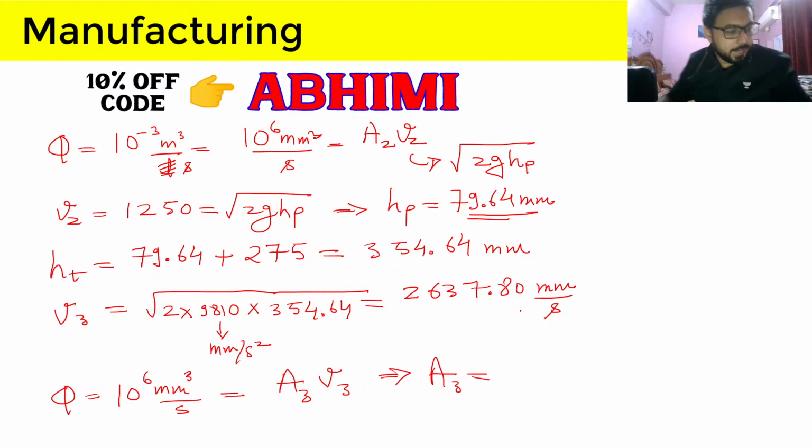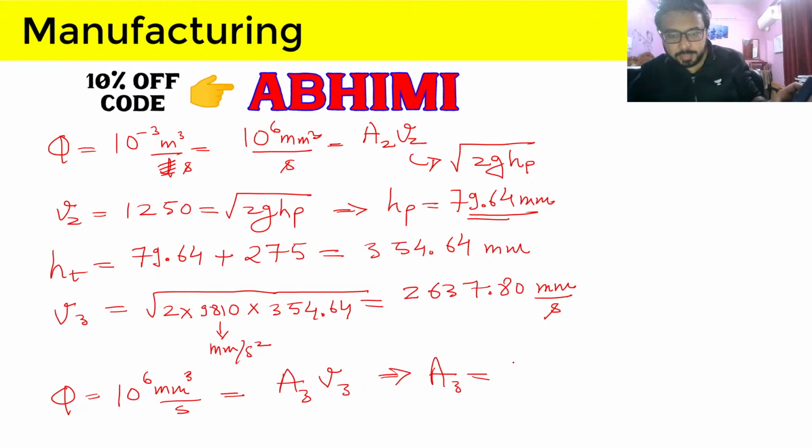So my answer is coming out as 379, which is obviously not the correct answer. And I think I have done some calculation mistakes here.